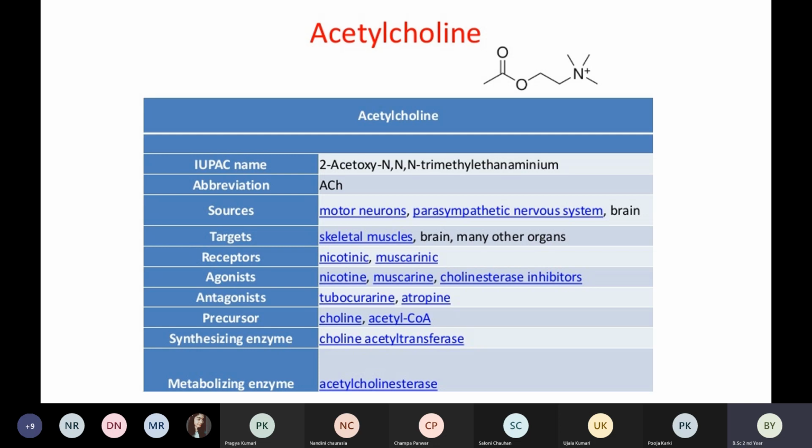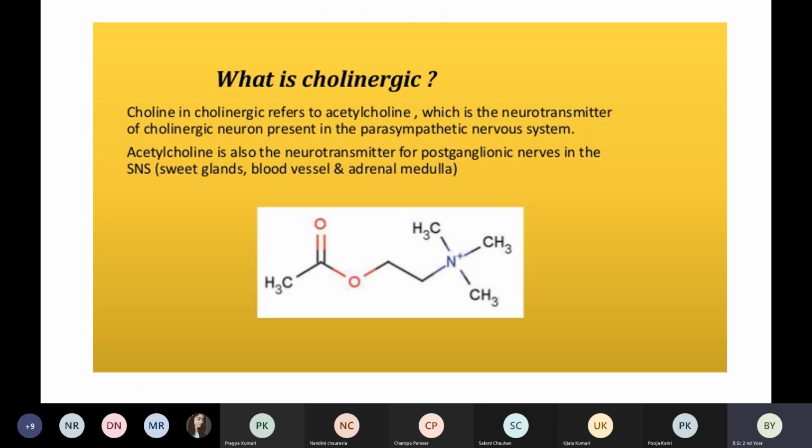What are the target areas? Like I said, from where we are getting acetylcholine, what are the sources, what is the abbreviation? Then what is a cholinergic? Because acetylcholine is a cholinergic drug only. So is this clear to everyone about acetylcholine? किसी को doubt है? Please let me know. Anybody has any doubts?